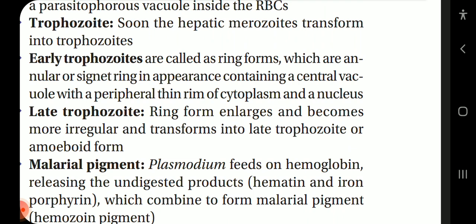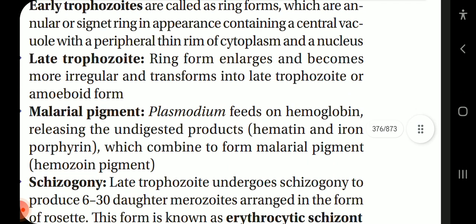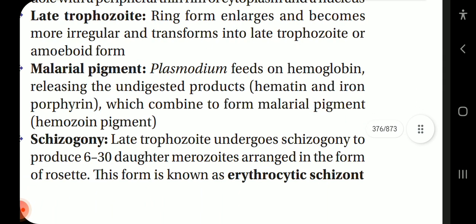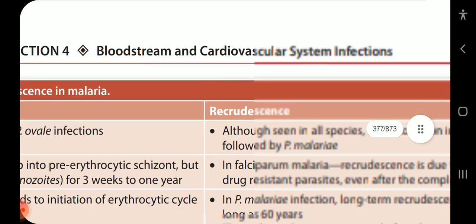Late trophozoite. The ring form enlarges and becomes more irregular and transforms into late trophozoite or amoeboid form. Malarial pigment. Plasmodium feeds on hemoglobin, releasing the undigested products hematin and iron porphyrin, which combine to form malarial pigment, hemozoin pigment. Schizogony. Later, trophozoite undergoes schizogony to produce 6 to 30 daughter merozoites arranged in the form of a rosette. This form is known as erythrocytic schizont.